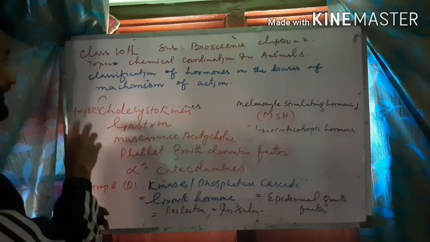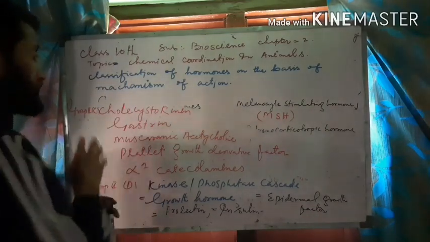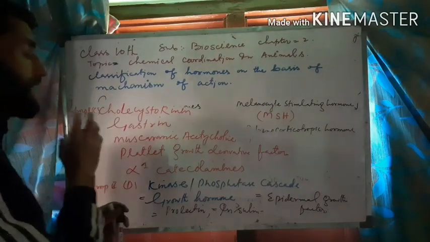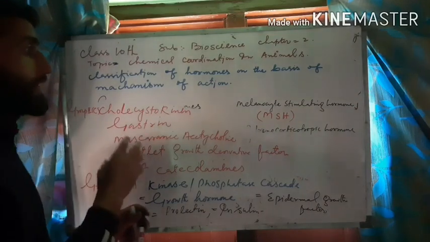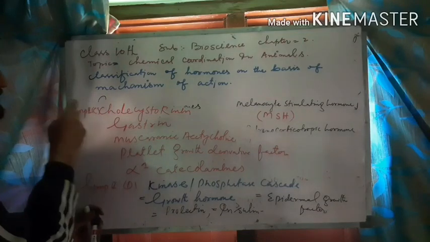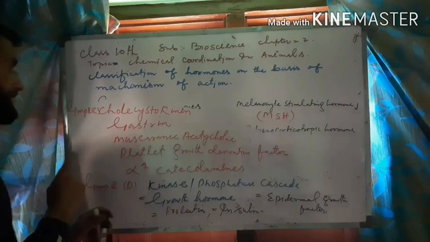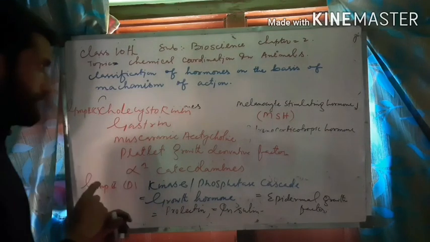These hormones require the transport molecules. Then group second hormones are those whose receptors are present on the surface of the cells because they are not lipophilic in nature. The mechanism of action is generally through the formation of second messenger. Important point: group second hormones act by the formation of second messenger, and they do not require the transport molecules.